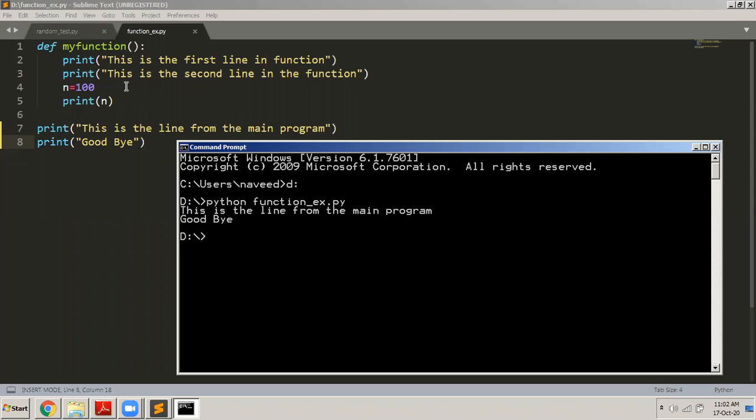This is the first line in the function. This is the second line in the function. Then print n, it should print 100 here. Why didn't these statements get executed? Okay, you must be having a doubt.